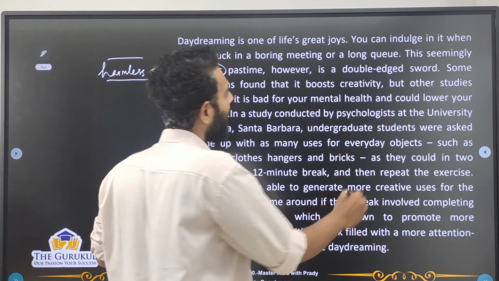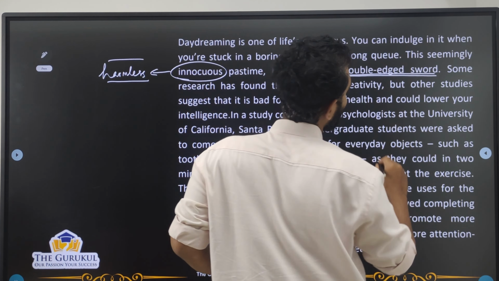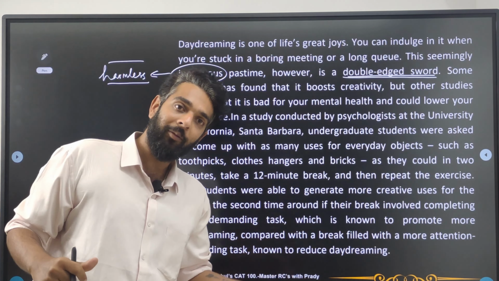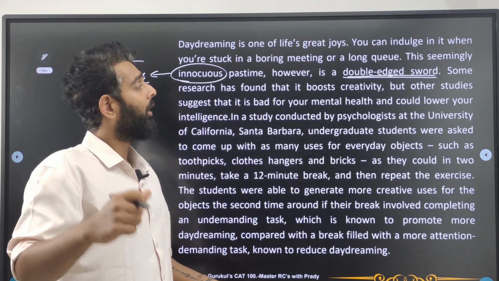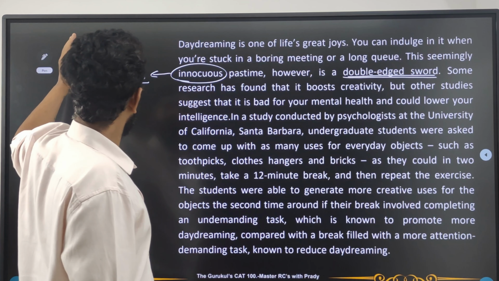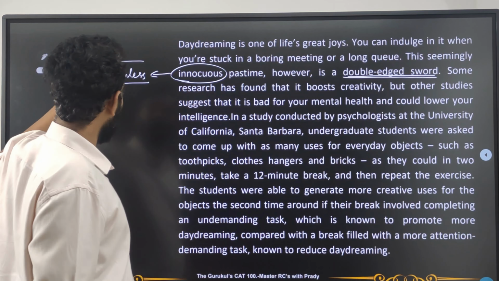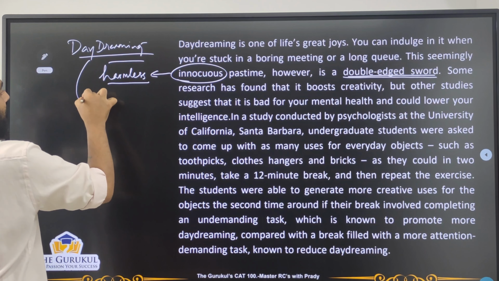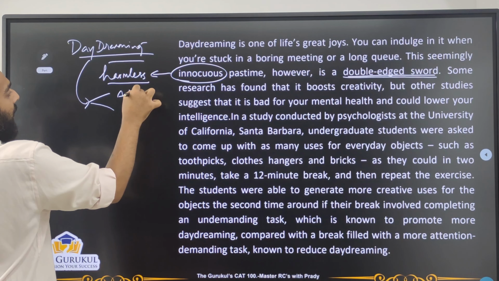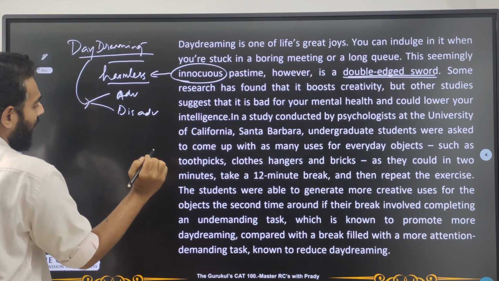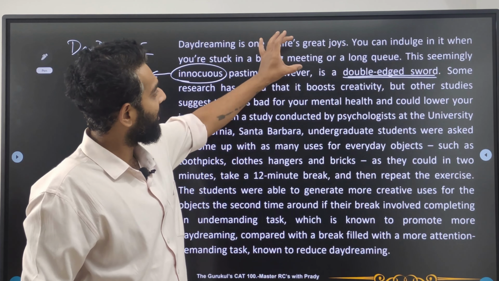Now, what is a double-edged sword? That means it cuts both ways. Okay, a double-edged sword cuts both ways. That means it gives you benefit, but it also has drawbacks. So clearly from this part of the passage itself, we can say that maybe the passage is going to talk about daydreaming, in the sense that it will talk about both advantages and disadvantages. So this is what I can say from this part of the passage.